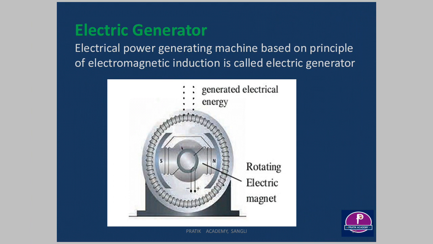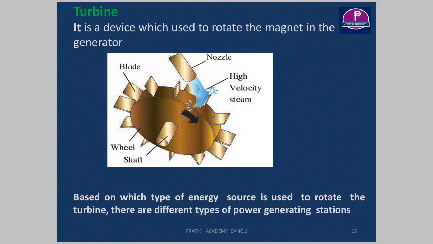If this magnet is stationary, there is no generation of electricity, and it must be rotating for generation of electricity, and for its rotation we use a turbine. So when the turbine rotates, this shaft or axle rotates, and the electromagnet on that shaft also starts rotating.